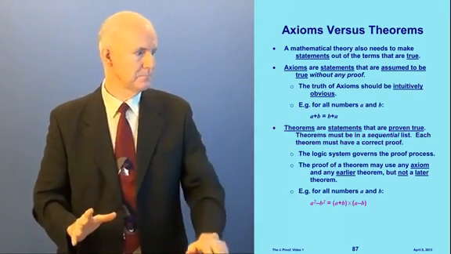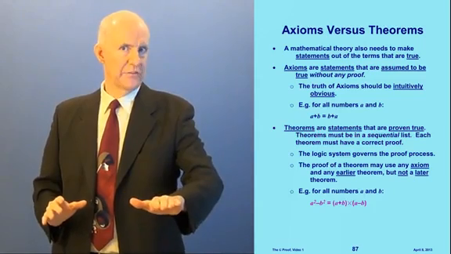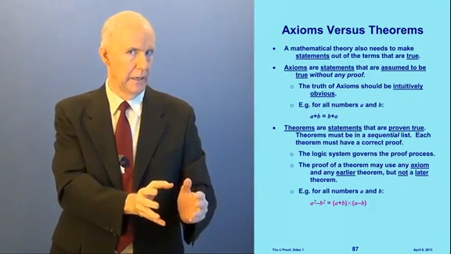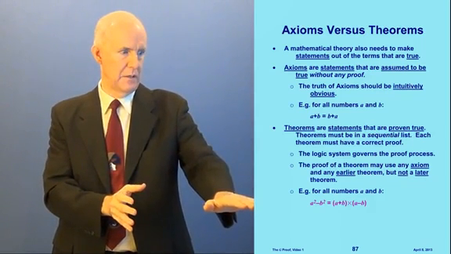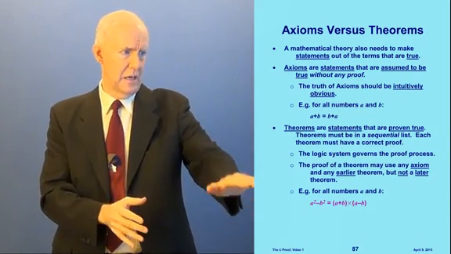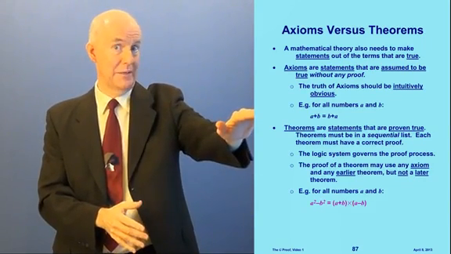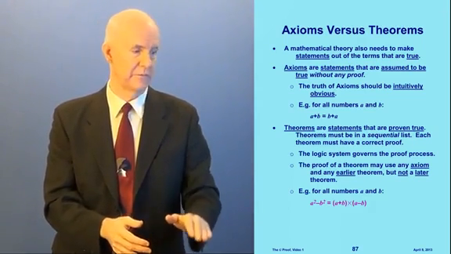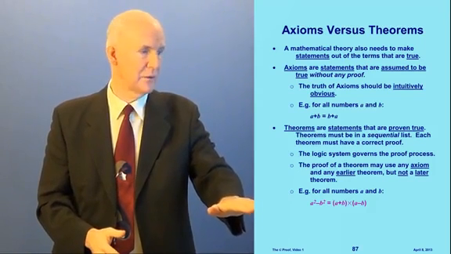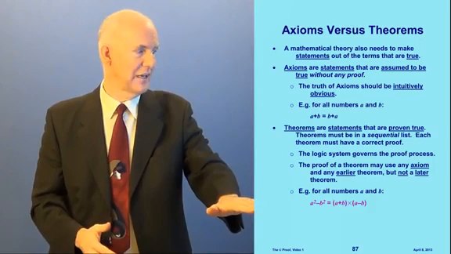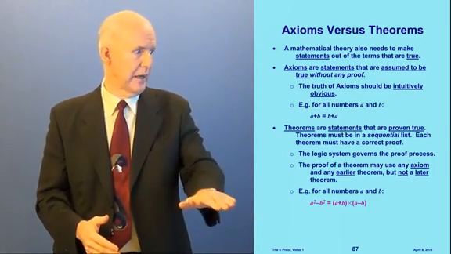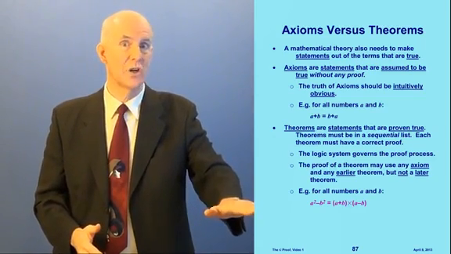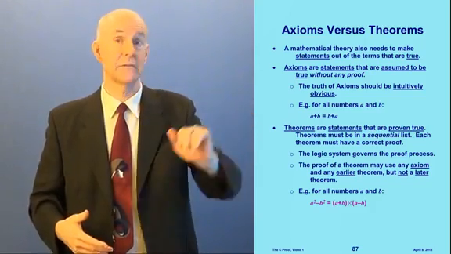For example, for all numbers a and b, a squared minus b squared equals a plus b times a minus b. Now, there's a big difference between this and this. This one up here is like, well, yeah, obviously. This one is not so obvious. Maybe if you studied algebra, you're going to go, oh, that's the factoring of the difference of 2 squares. But if you haven't studied algebra, or if you're in the process of studying algebra, you need to look at that and go, wait a minute, I better check that. Figure it out. Does it really work? Okay, this is a good theorem. This is not a good axiom because it's not quite so obvious. This is a beautiful axiom because it's obvious.